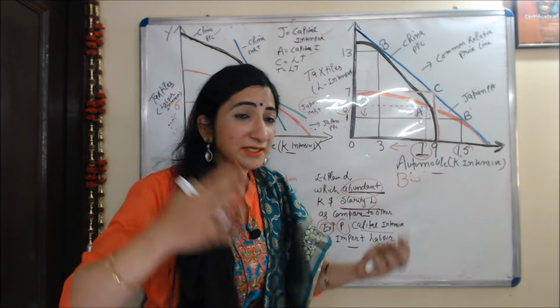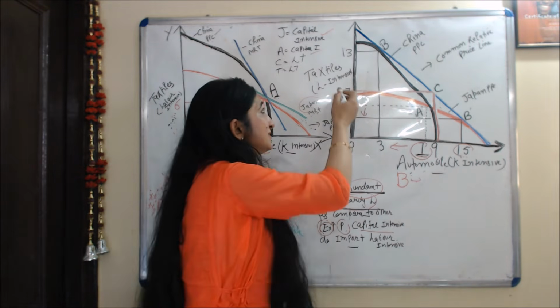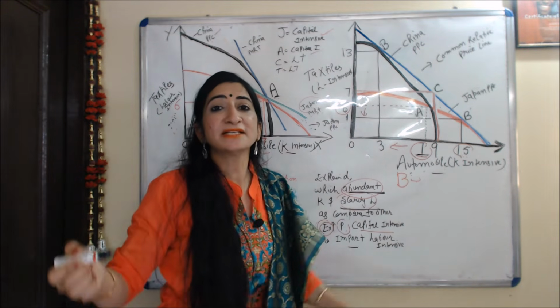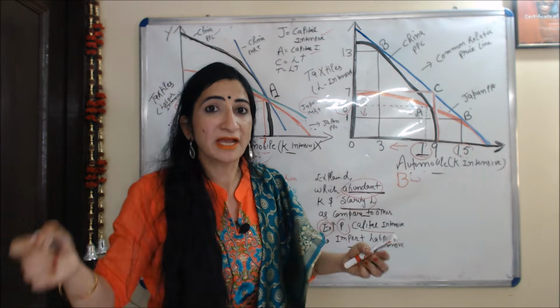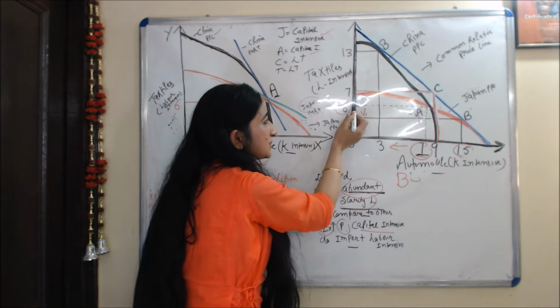And Japan reduced the production of textile from 6 to 1 unit because textile is a labor intensive good and Japan has a scarcity of labor.